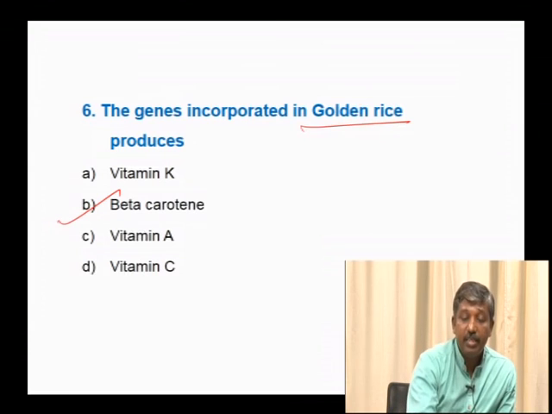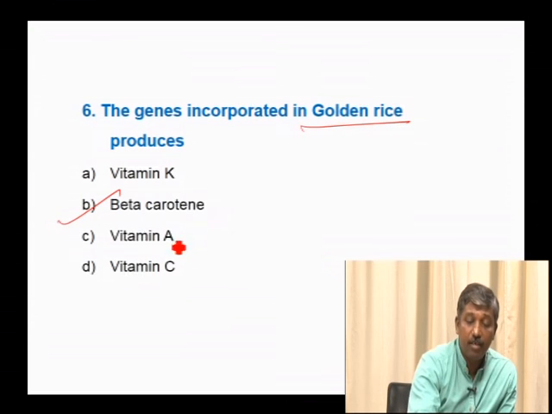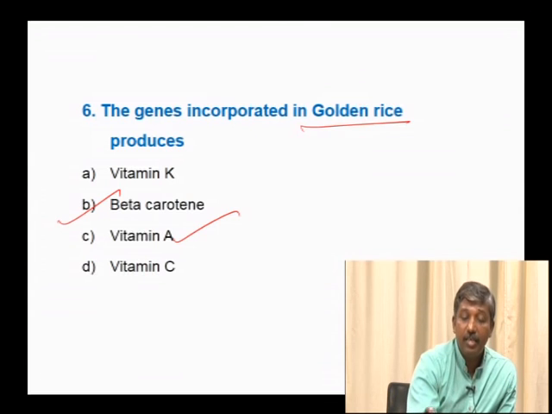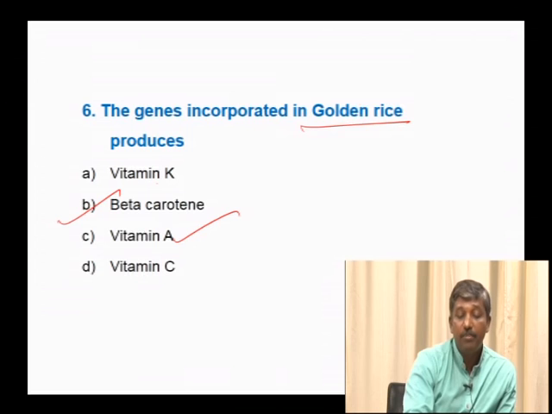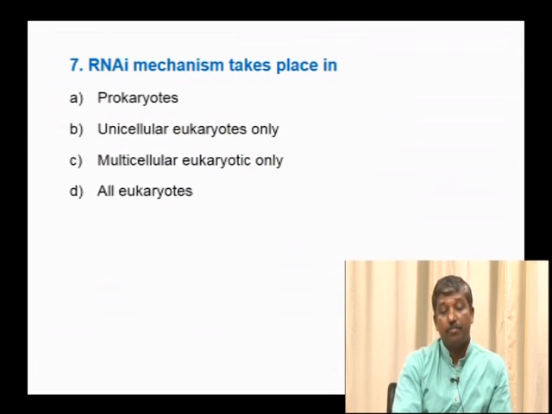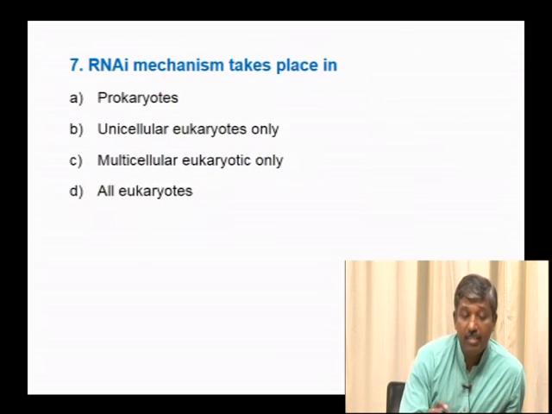Once this beta carotene is produced in the rice, when we consume rice, this beta carotene in our digestive system is converted to vitamin A. Hence the genes incorporated in this golden rice will not produce vitamin A, they will produce beta carotene. Hence the right option is beta carotene. Now, RNAi mechanism may take place in which organisms?